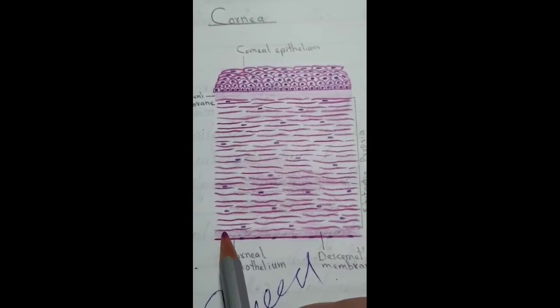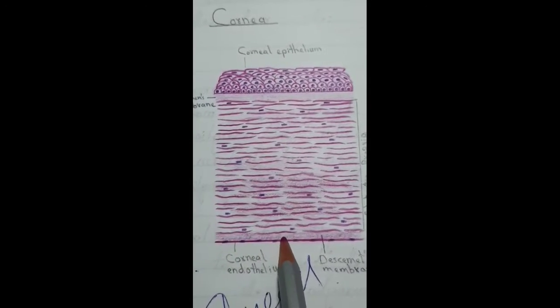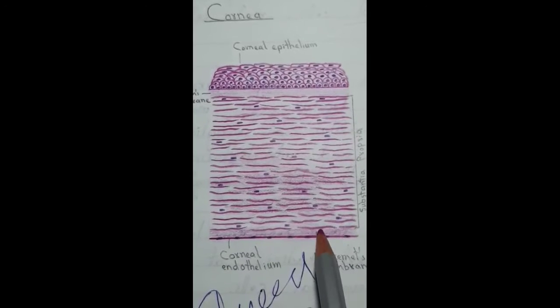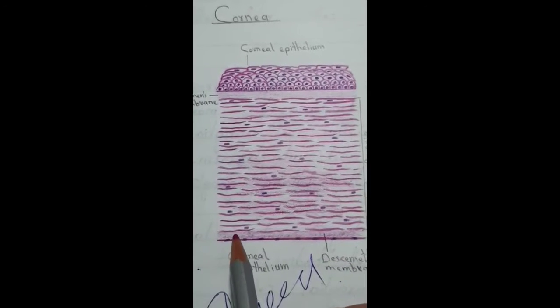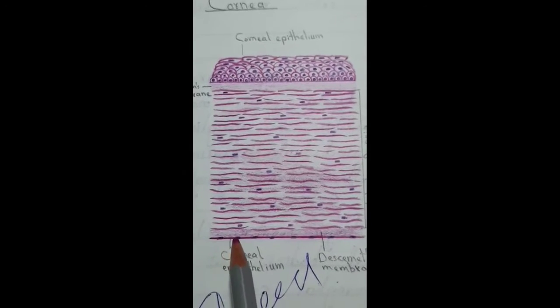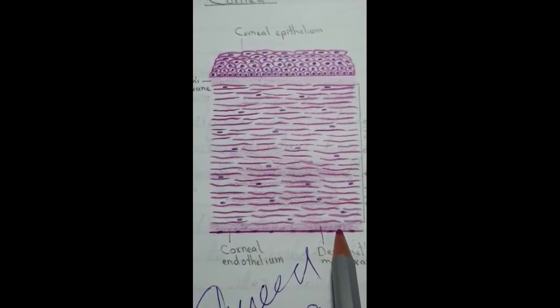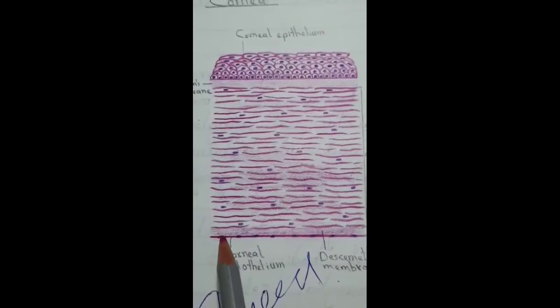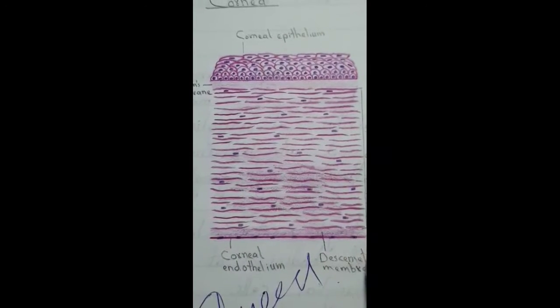It is thin layer and it is homogeneous layer and consists of fine collagenous fibers embedded in ground substance. Fifth layer is corneal endothelium. It is simple squamous epithelium.